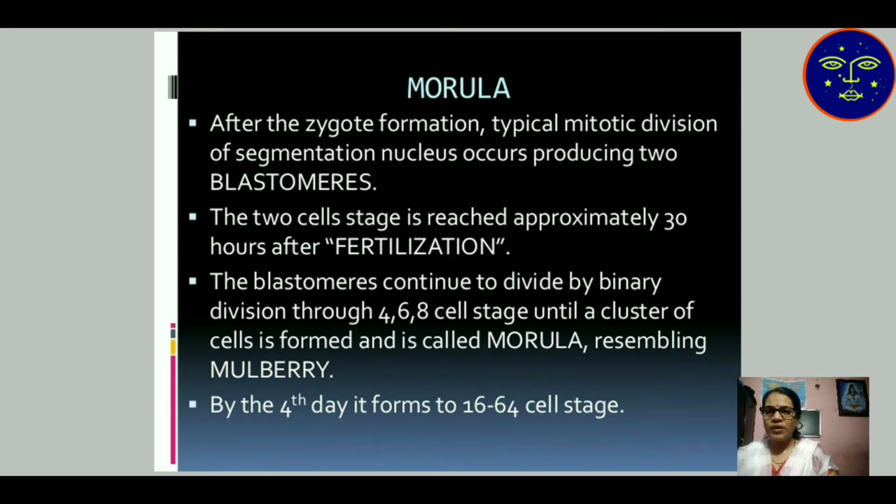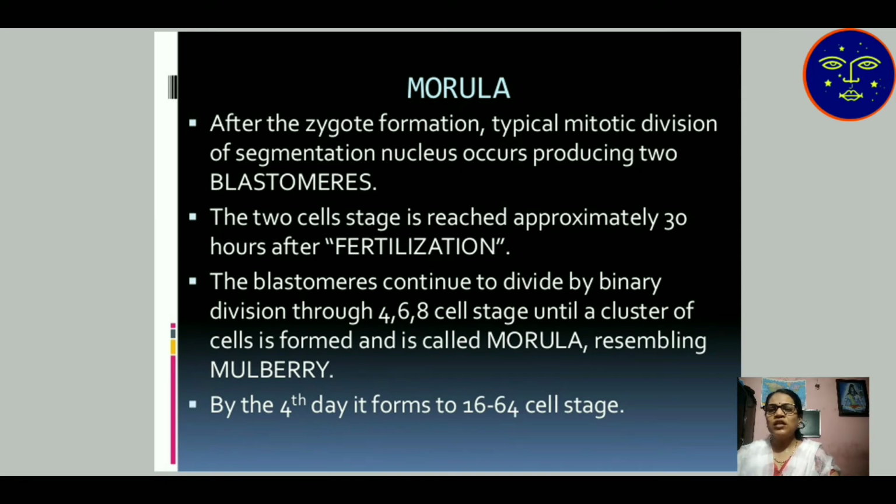After the zygote formation, typical mitotic division of the segmentation nucleus occurs, producing two-staged blastomeres. Continuously, mitosis takes place after zygote formation. So the first stage is known as blastomeres. Then the two-cell stage is reached approximately 30 hours after fertilization. After 30 hours of fertilization, the blastomeres continuously divide by binary fission. Binary division means mitosis, which continuously takes place. Then 4, 6, 8 cell stages are continuously produced.